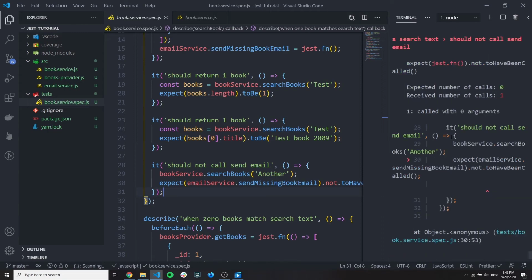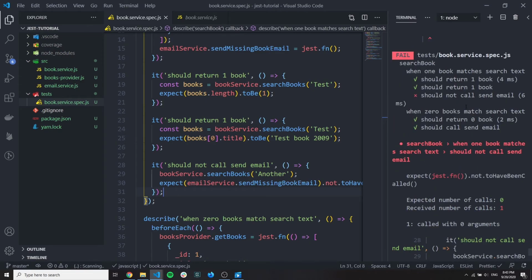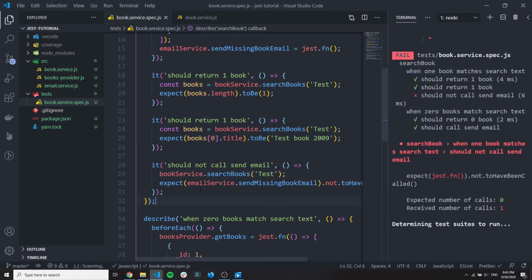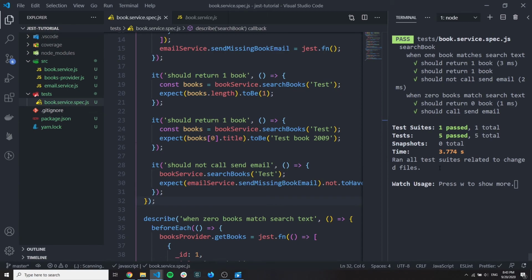Let's see. Should not call the email failed, because we actually copied this together with the another text, but it should be test. Test should be passing. Yeah. So actually all the 5 tests passed.